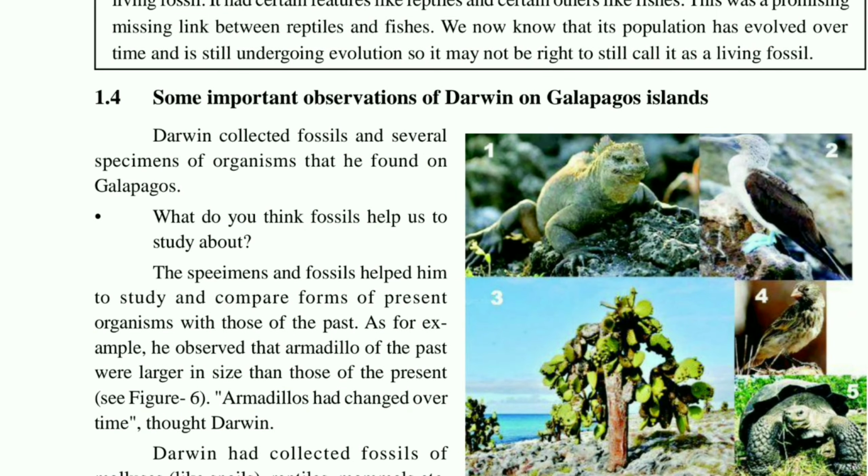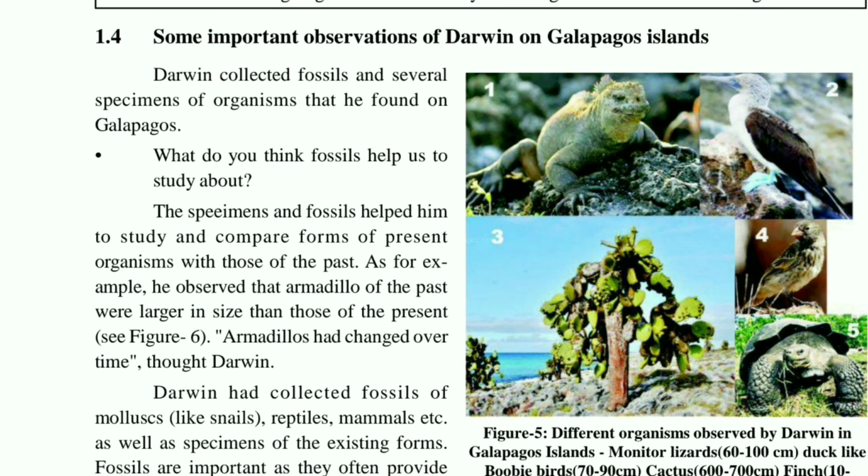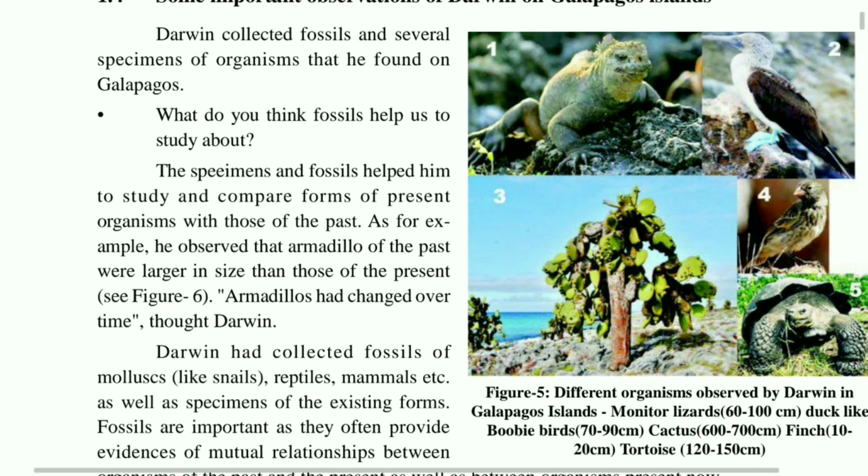Then, some important observations of Darwin in the Galapagos Islands. He studied various organisms such as snails, reptiles, mammals and others. He found one organism, the armadillo. From the ancient time of the dinosaur era till the present era, we found that a drastic change had come in that armadillo. As you can see,